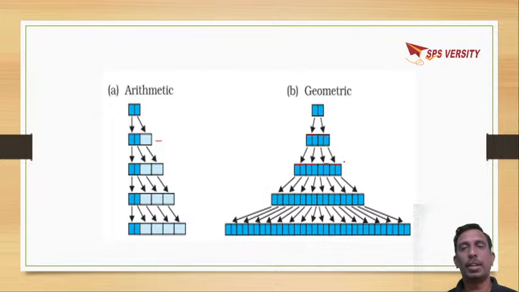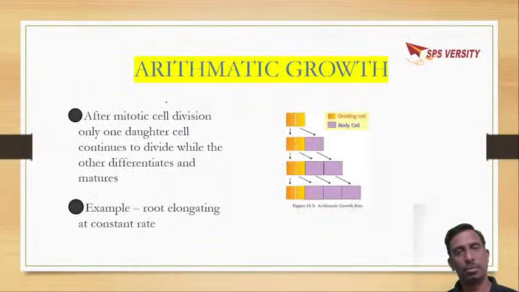Each and every cell will proceed for cell division. So इसको क्या बोलते हैं, geometric growth, where all cells will proceed for cell division. Arithmetic growth is where only a few cells will proceed for cell division. What happens to the remaining cells? They will undergo differentiation and elongation.